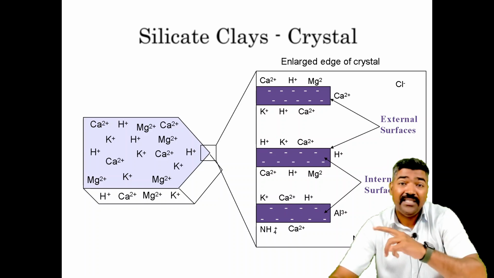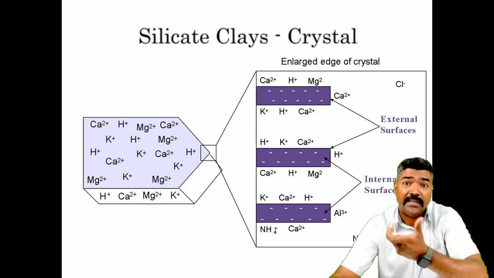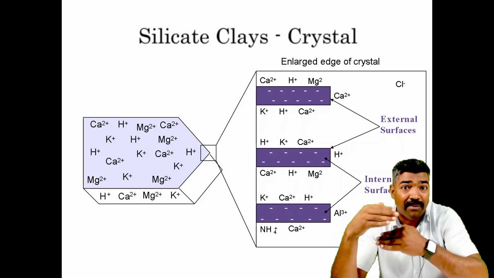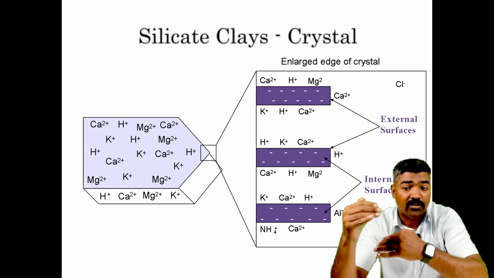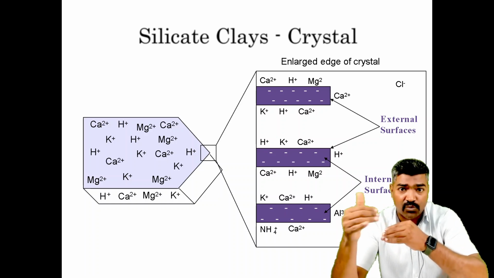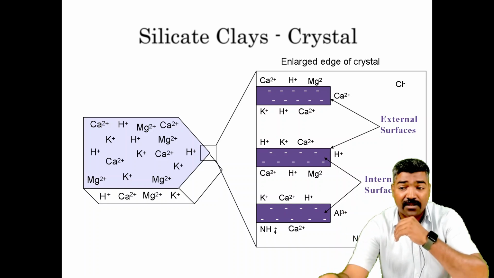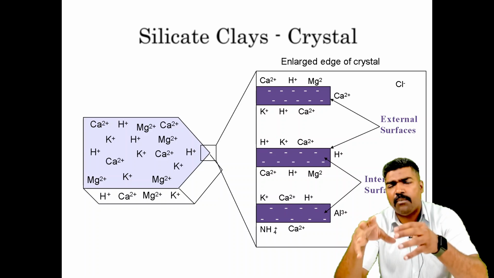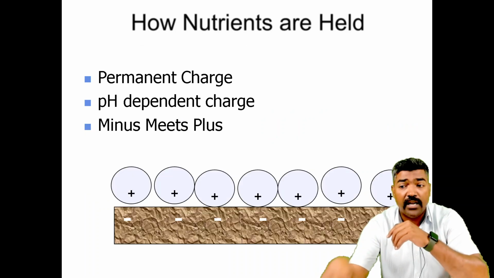Now there is something very important. There are two surfaces. One is the external surface, which carries the calcium, magnesium and hydrogen, and the internal surface also carries the ammonium and the calcium as well. So ammonium, these are the charges which react in the soil, and this is the composition of the soil. We can have a good and permanent soil.